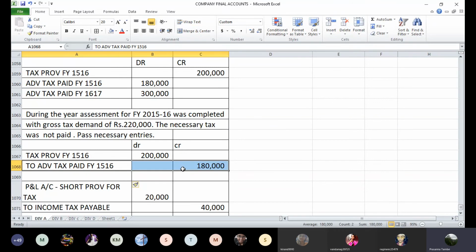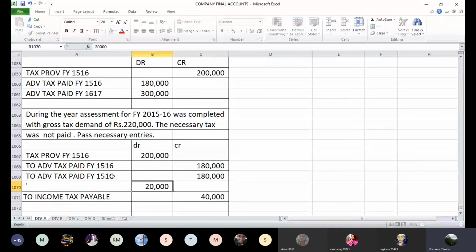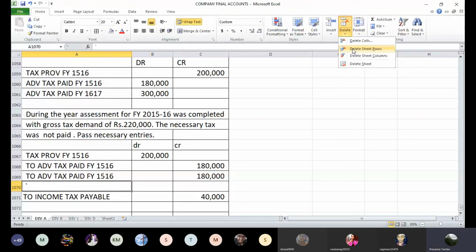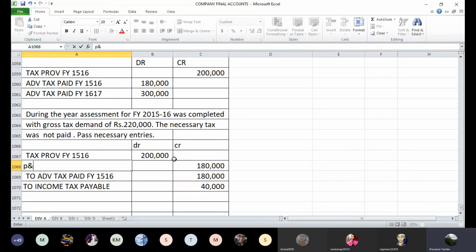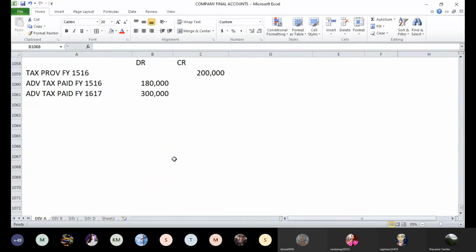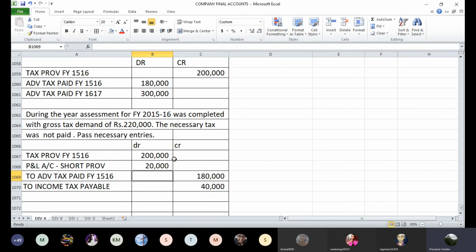Okay, so write it down. One minute, I am modifying it a little. This is how the entry will be passed. Provision for tax account debit 15/16 2 lakhs, P&L account debit because there is a short provision of 20,000, to advance tax 1,80,000, to income tax payable 40,000 rupees. That's how the entry will have to be recorded.